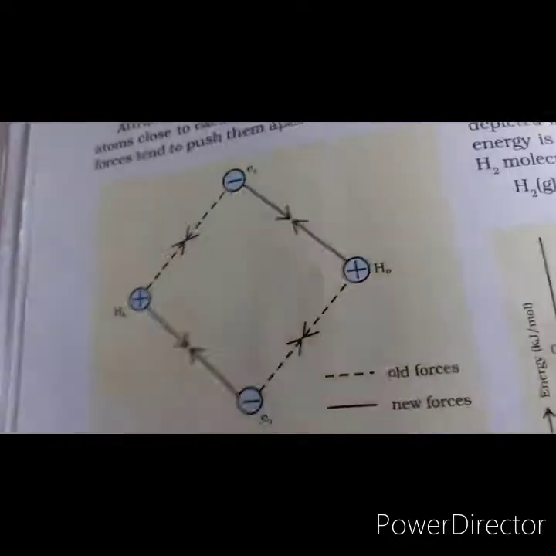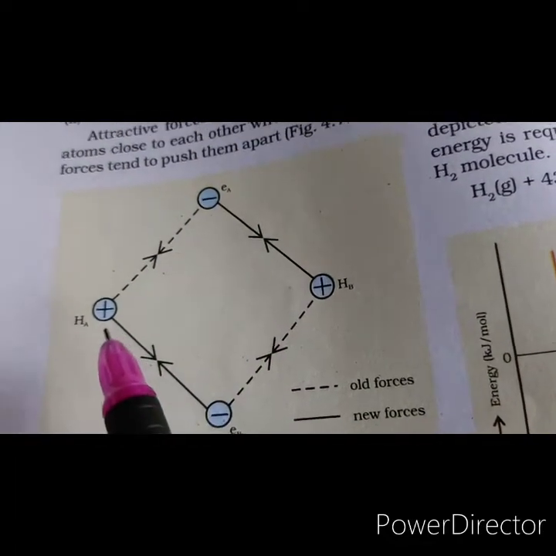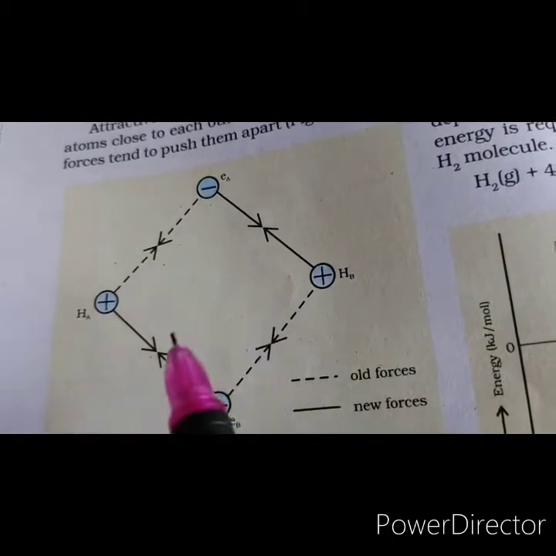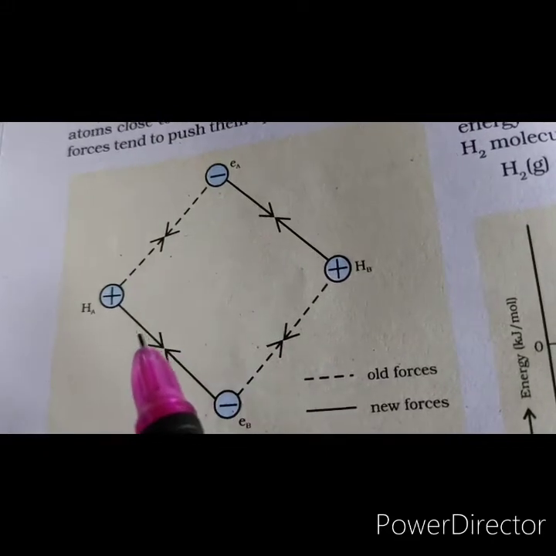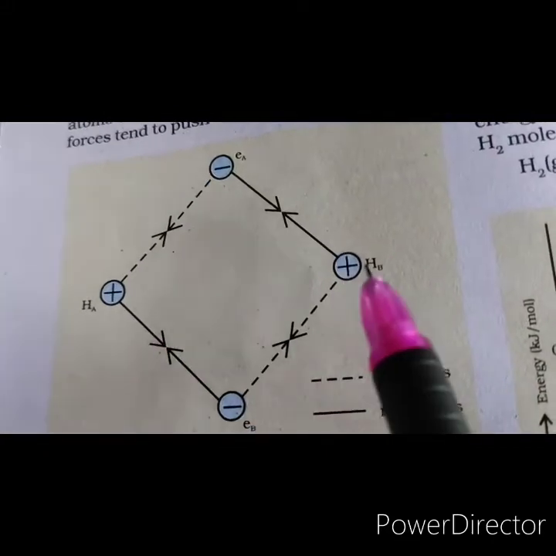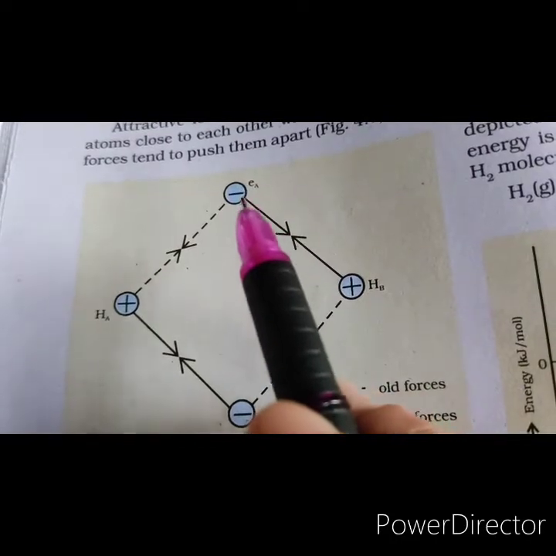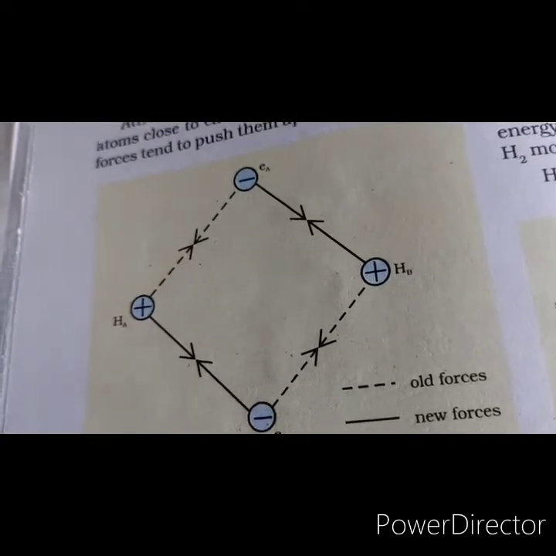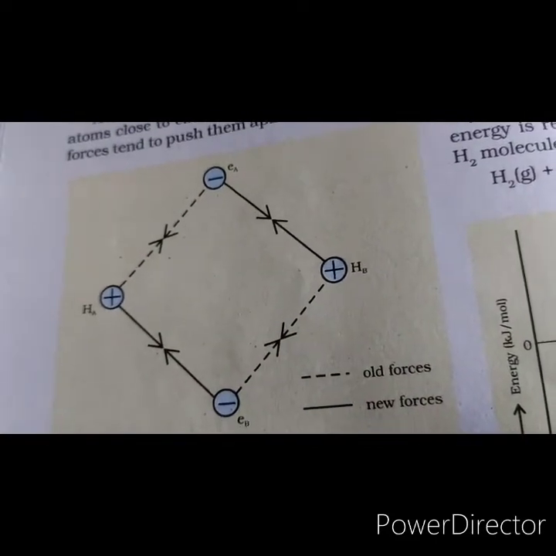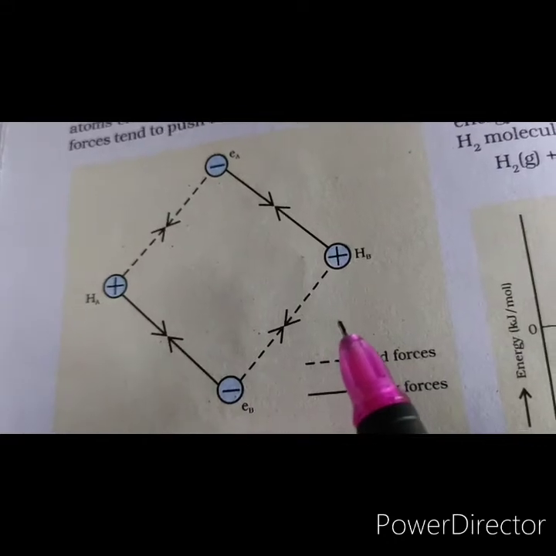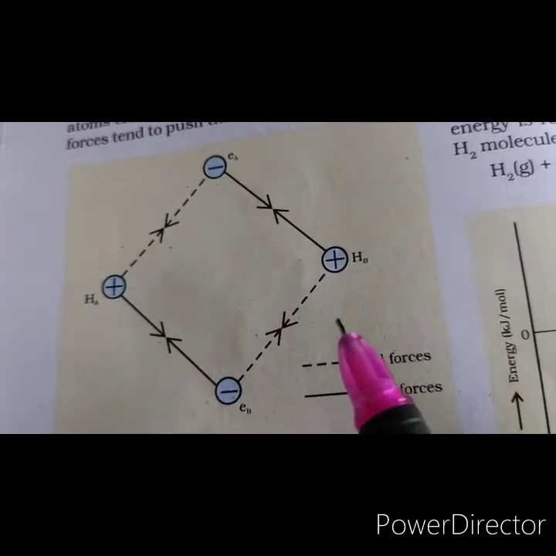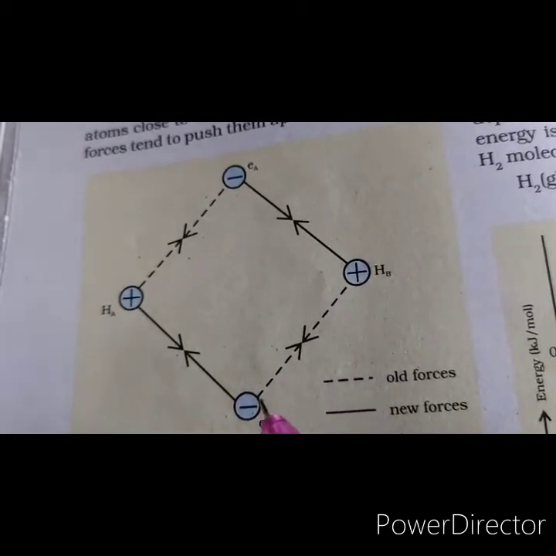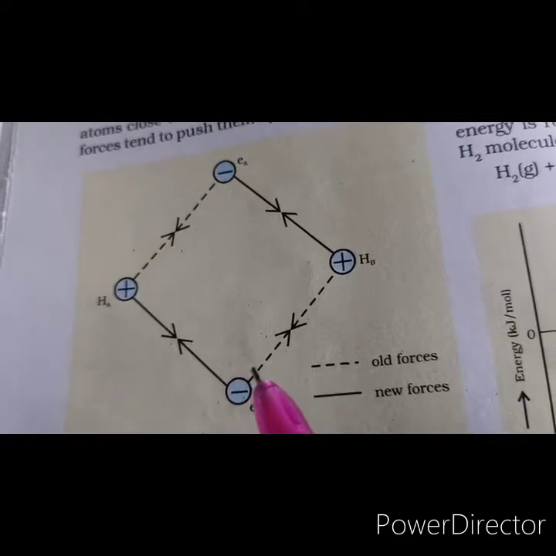Let us see the valence bond treatment for the hydrogen molecule. For example, these are two atoms of hydrogen. This is atom A, this is atom B, and they are approaching each other, and they have nuclei HA and HB, and the corresponding electrons are EA and EB. When these atoms are at a large distance from each other, there is no interaction between the two atoms, and at that stage, the total energy of the system is the sum of the energies of the individual atoms.